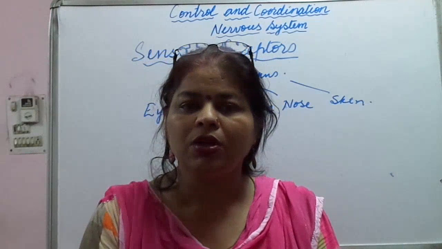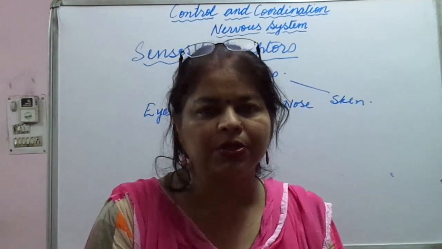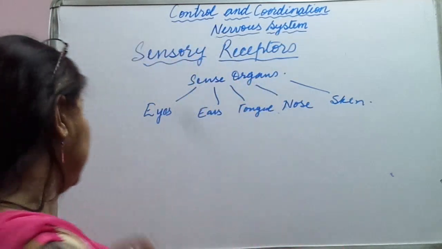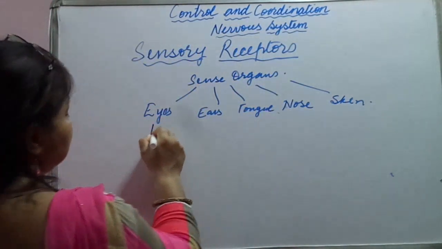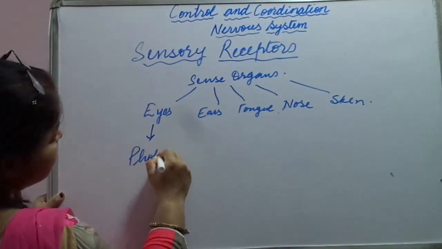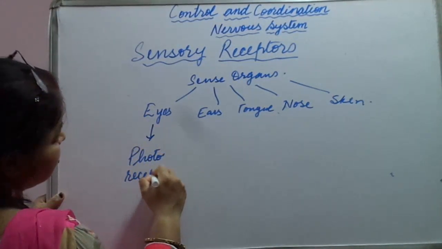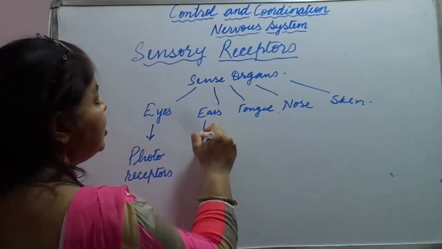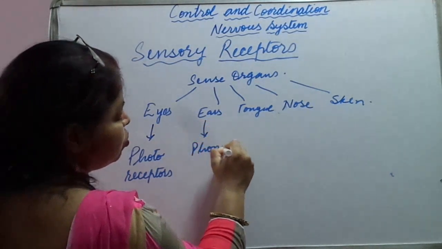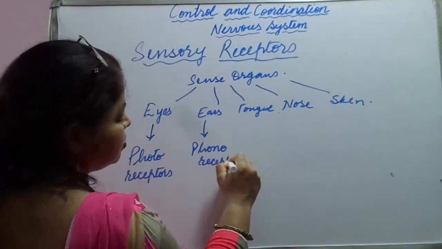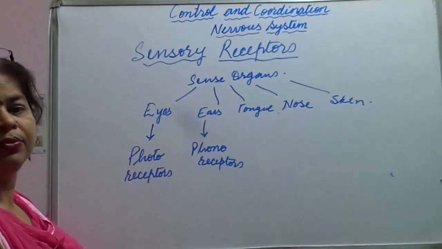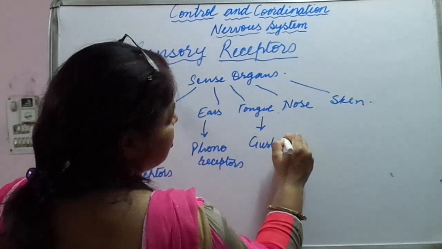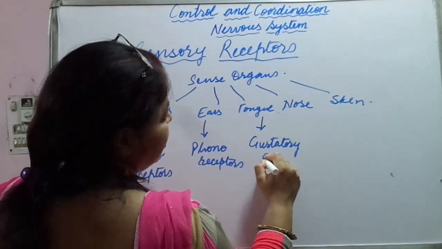So what is the particular name of these receptors? In technical terms, what do we call them? Eyes contain photoreceptors. What about ears? They contain phonoreceptors, P-H-O-N-O. What about the tongue? It contains gustatory, G-U-S-T-A-T-O-R-Y, gustatory receptors.